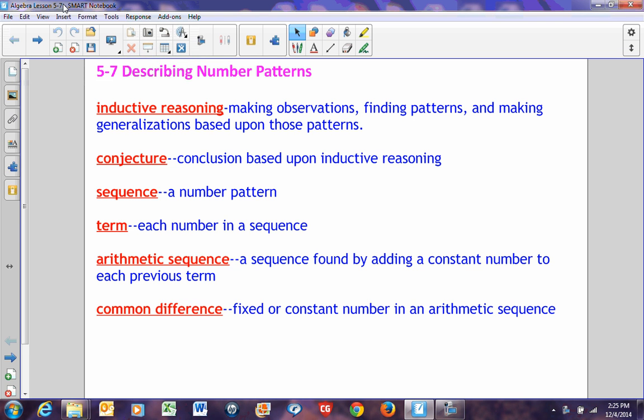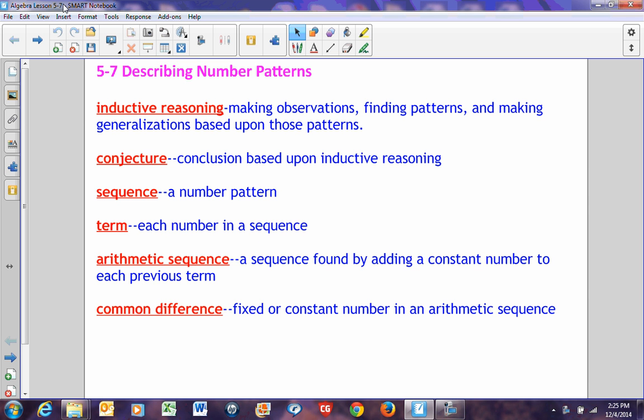This is lesson 5-7, describing number patterns. There are 6 very important vocabulary words that you need to make sure you copy into your notes here. The first one is inductive reasoning. Inductive reasoning is making observations, finding a pattern, and making a generalization based upon that pattern.